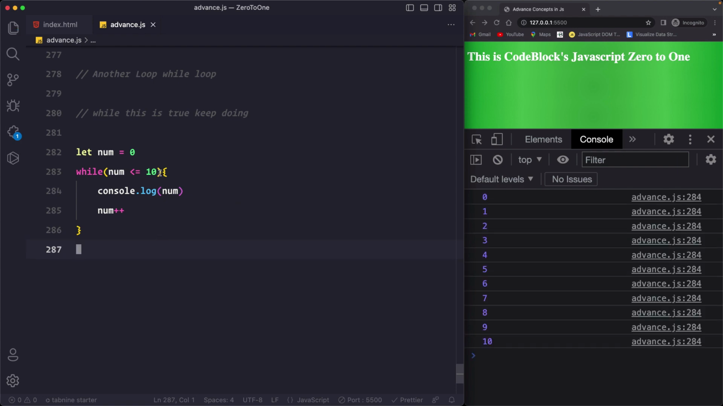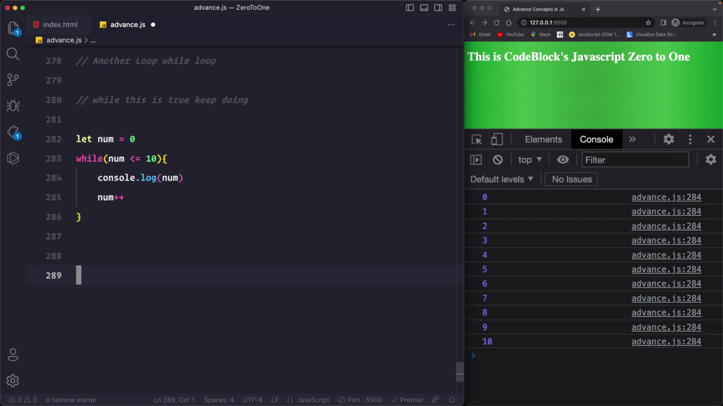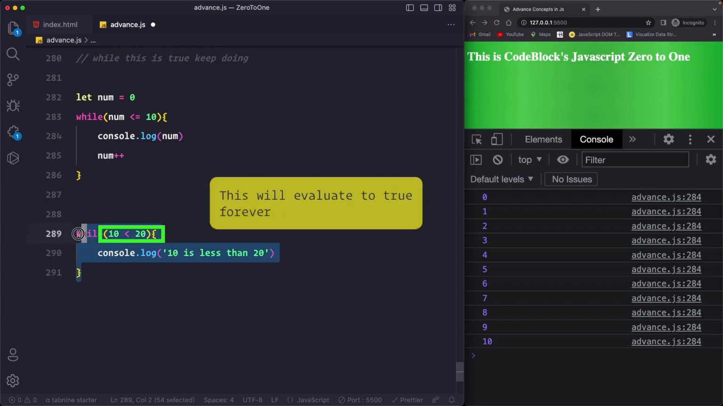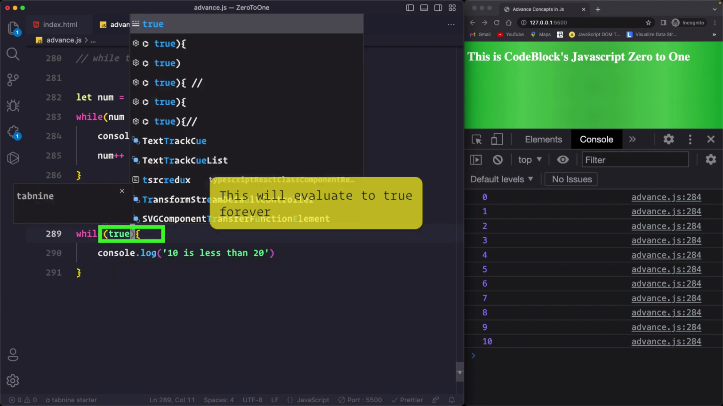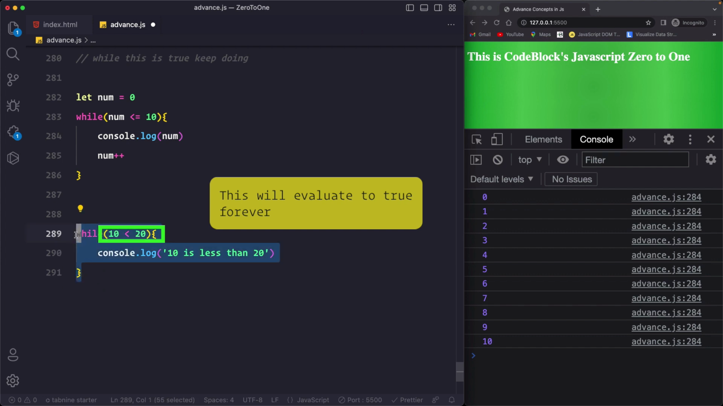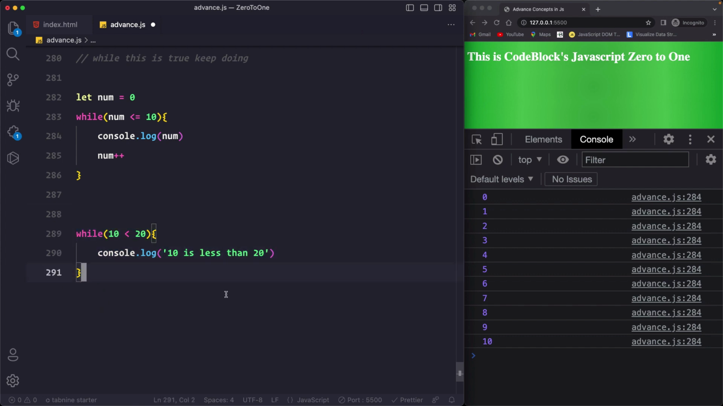Now always remember that whenever you write an expression inside these parentheses, it should not be true for an eternity. For example, if you do something like this, while 10 is less than 20, console.log 10 is less than 20. Never do something like this. This will be eternally true. Okay, so 10 will always be less than 20, so this will always evaluate to true, right? If you do something like this, you will see that your browser will start to freeze. So if you save,